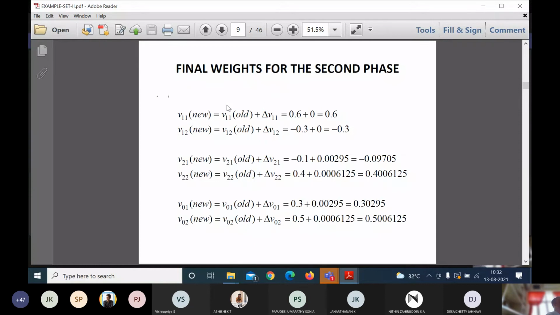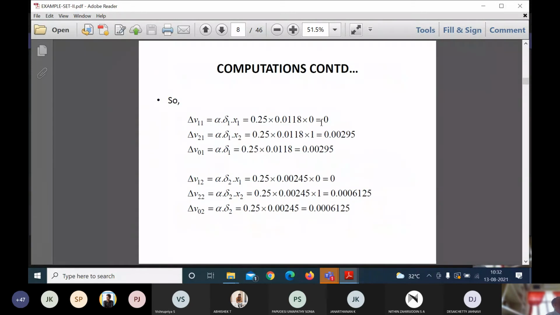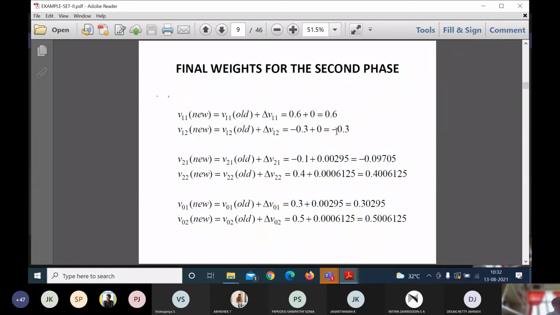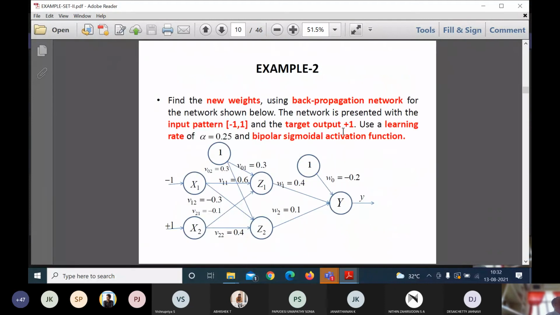V11 new equals old value plus change in the value. Then V12 old value plus change in the value, and so on. The old value is 0.6 plus delta V11, which is 0, so there is no change and it is repeated as it is. V12 is minus 0.3 plus 0 again.